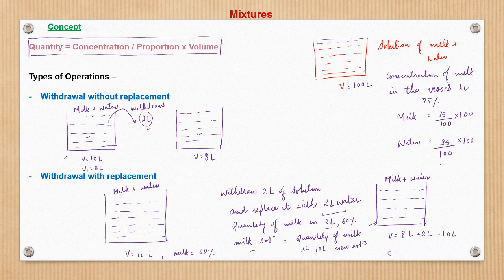And after that we add 2 liter of water. So in those two cases the quantity of milk will remain same, right? So that we will make use of and find out what the new concentration will be. But the thing to note is the concentration will not be same as this, will not be 60%, right? Rather concentration will be less than 60% now. So this is a broader idea.